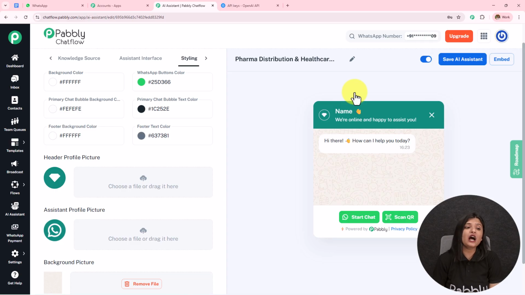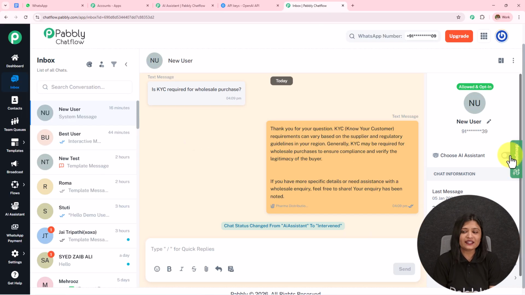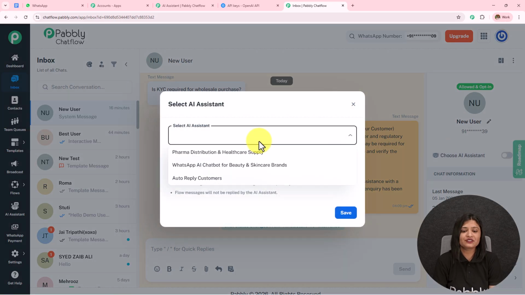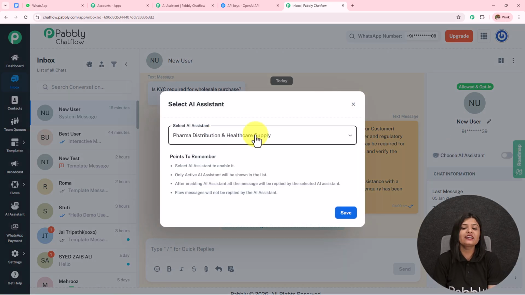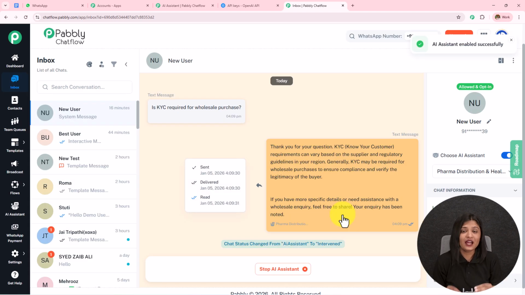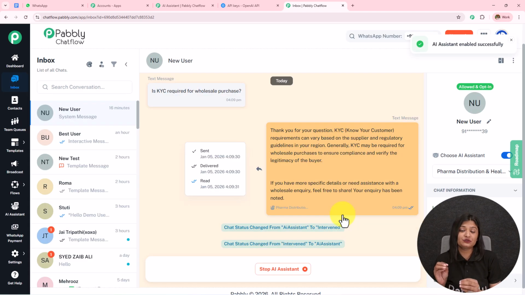Now we have to learn how we can assign this AI assistant to a particular chat, to a group of chats, or to all the contacts. For that, on the left hand side we have this inbox. I'm going to open this in a new tab. So over here, this is my chat. I simply have to toggle on this button. I have to select the AI assistant. So this is the AI assistant we have just created, and save this. In this manner, I have assigned this particular AI assistant to this particular chat.